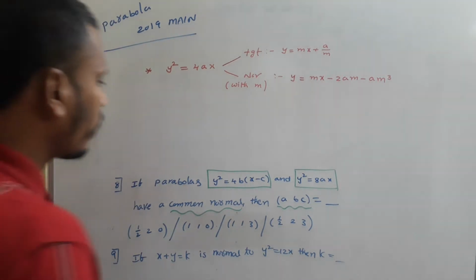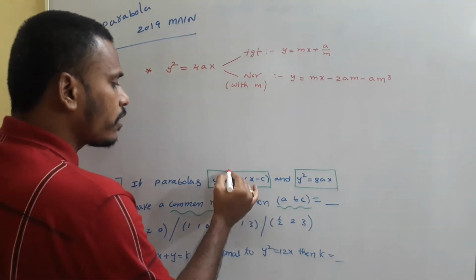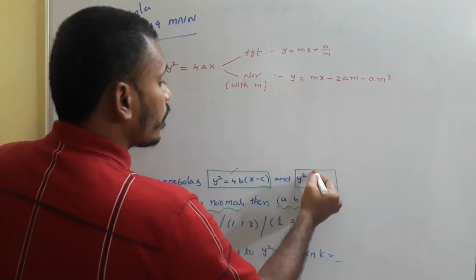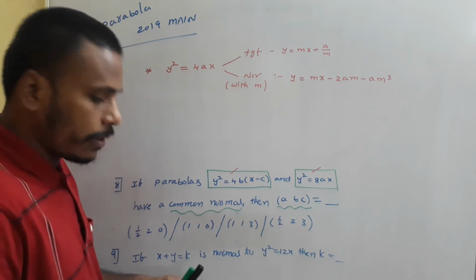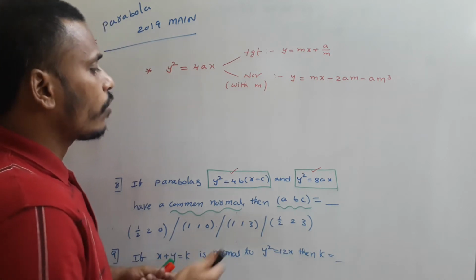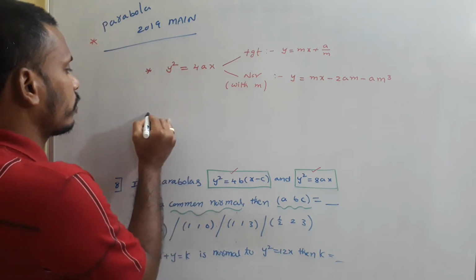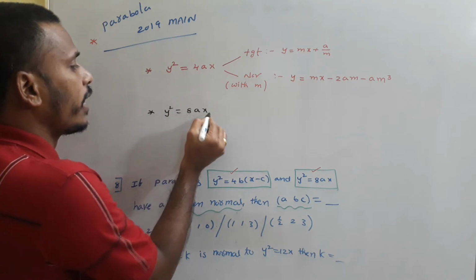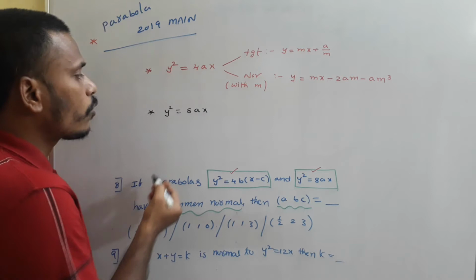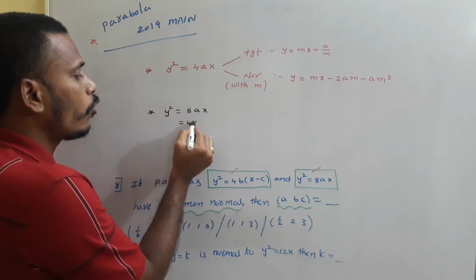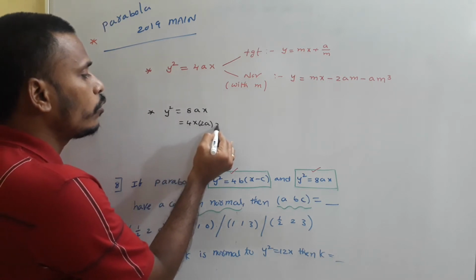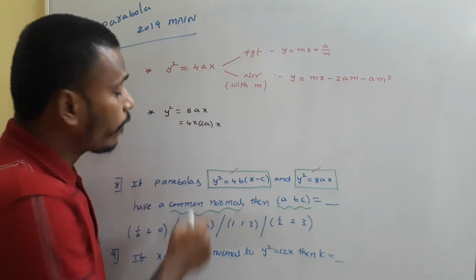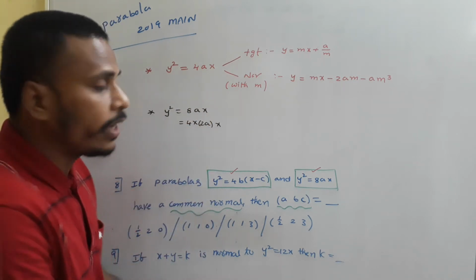Now what are the given parabolas? y² = 4b(x − c) is one parabola, and y² = 8ax is the other. First, y² = 8ax. That is 4 into 2a into x. Instead of a in the standard form, I have 2a in y² = 8ax.